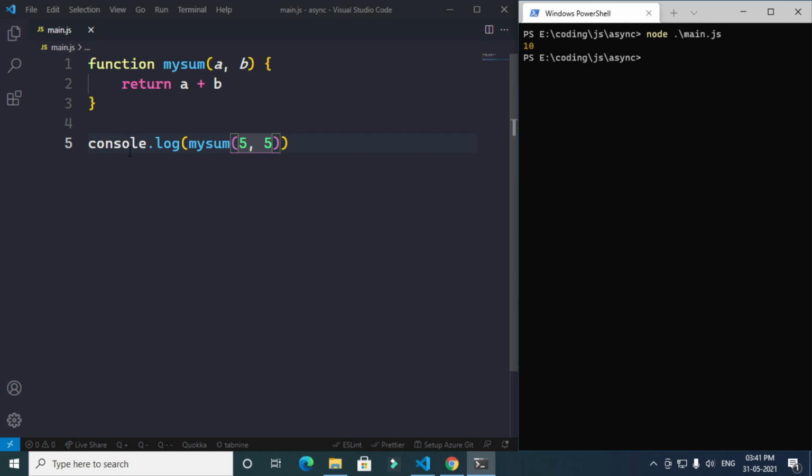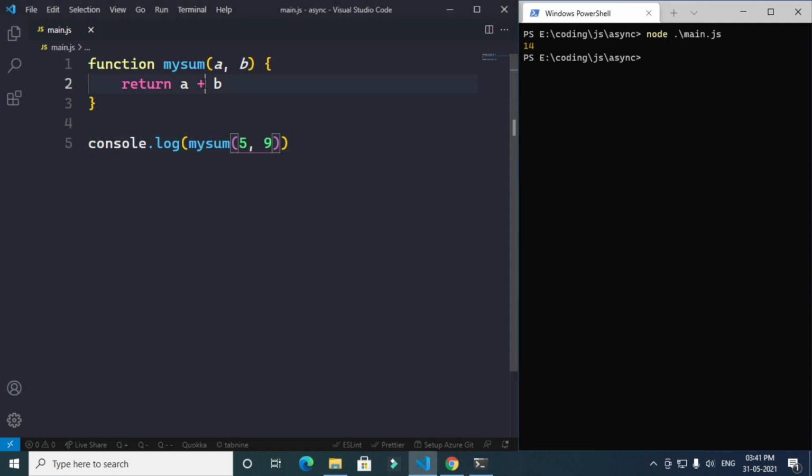Next, we have to log this function and put two values in as these two parameters. If I give two values, it will add them. I've given 5, 5, and it gives 10. If I give 9, it should give 14. Let's run. Yeah, it gives 14. So this is what a callback is.